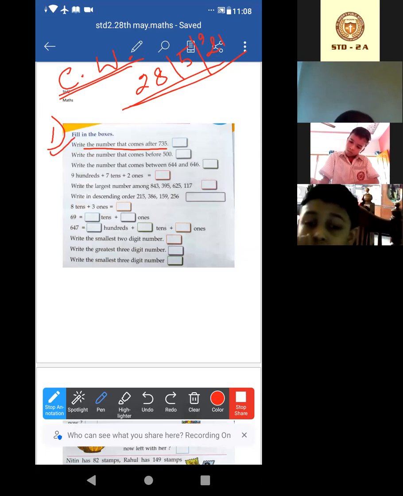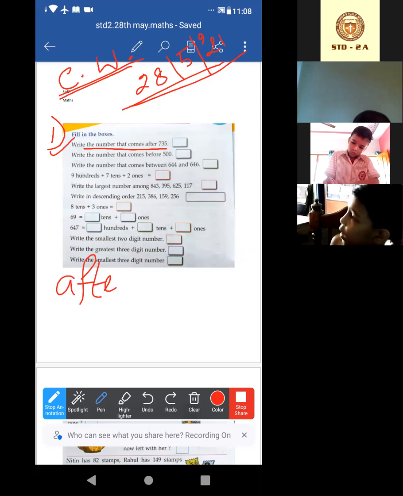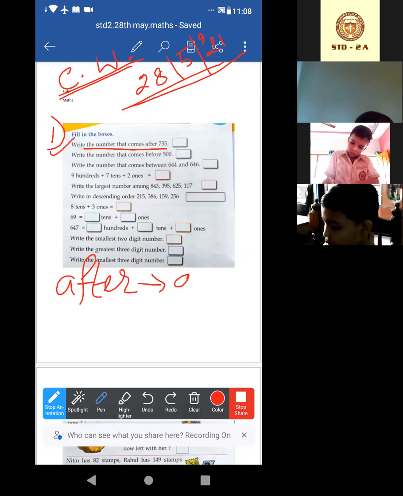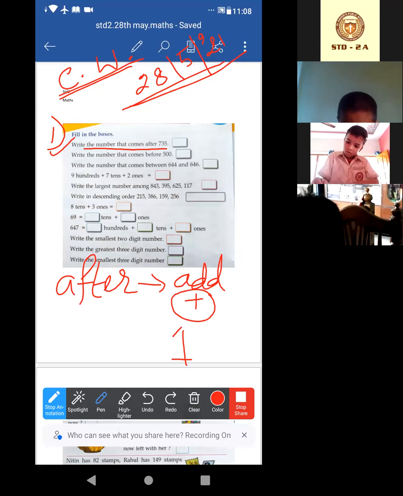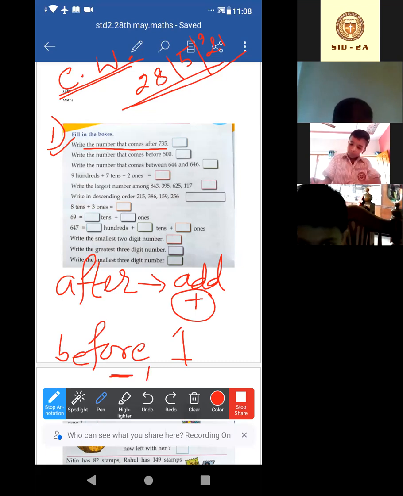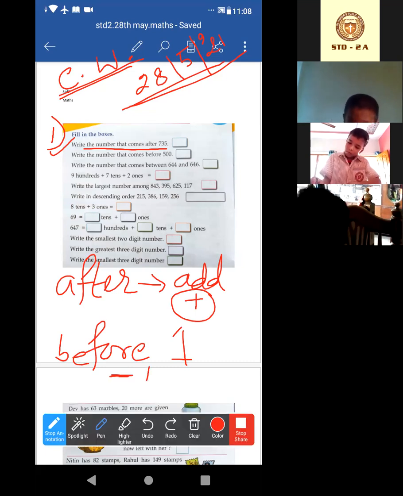Write the number that comes after 735. If it is given after, in case of after, basically we have to add 1. Add, that means plus, right? Add what? 1. Yes, in case of before, usually we subtract 1. Understood?